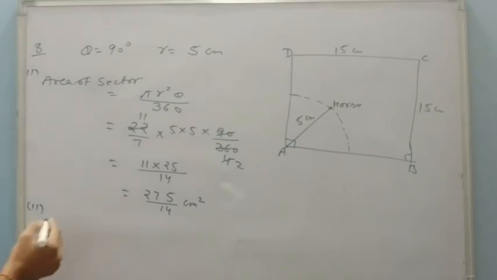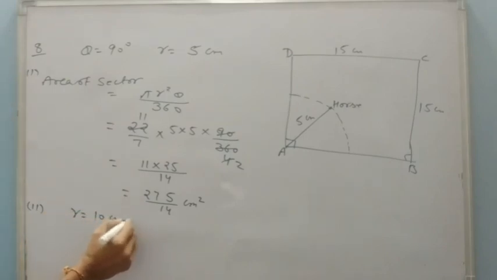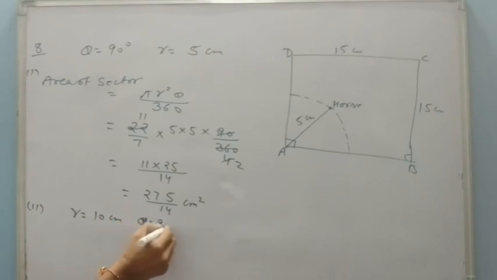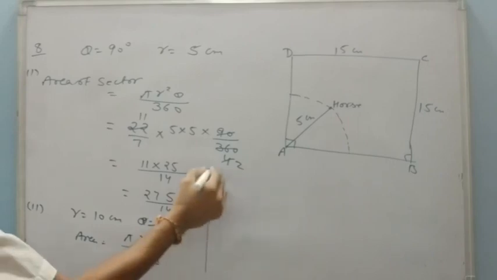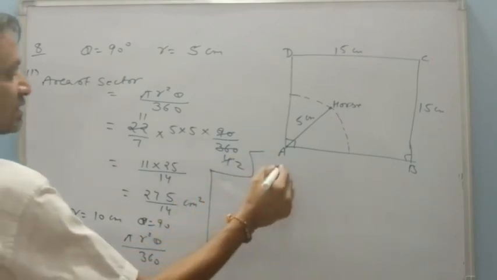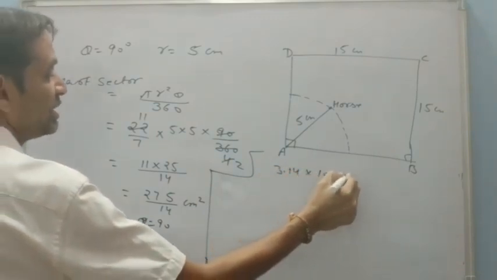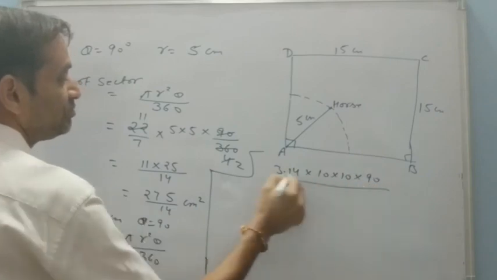So here the radius is 10 centimeter and theta is again 90 degrees. Now we can take pi as 3.14, as it is given in the question. So pi is 3.14, r is 10, theta is again 90.